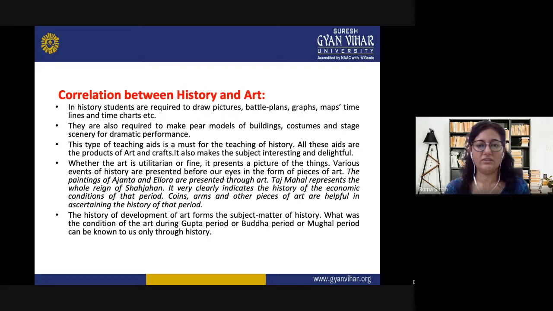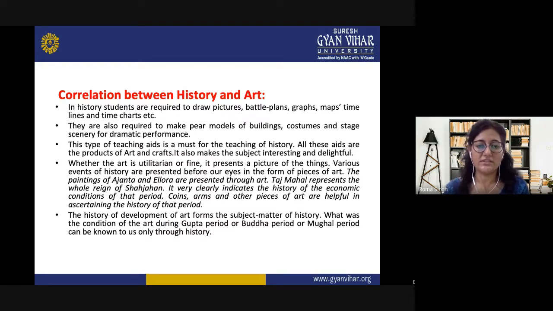Here they try to learn about the differences in various eras. The students and the teachers make use of various projects, and various models and teaching aids are prepared. This makes the subject interesting and delightful. For example, the paintings of Ajanta and Ellora are presented through art.